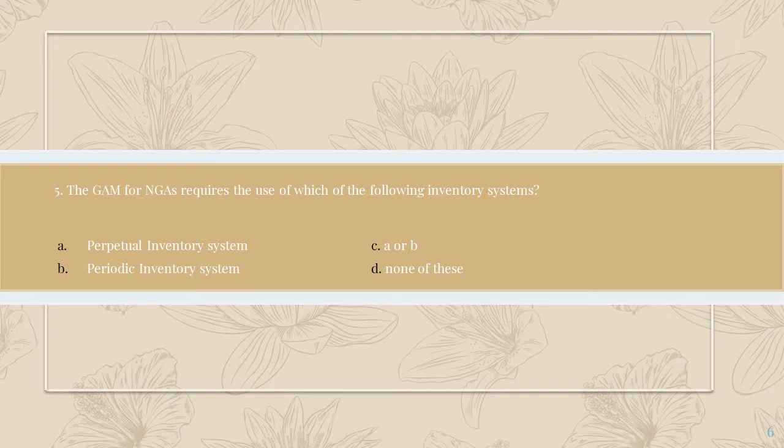Number 5, the GAM for NGAS requires the use of which of the following inventory systems? A, perpetual inventory system, B, periodic inventory system, C, A or B, D, none of these. So obviously the correct answer is letter A, perpetual inventory system, because as discussed in the true or false section, periodic inventory system and also the FIFO is not used by the government entities.